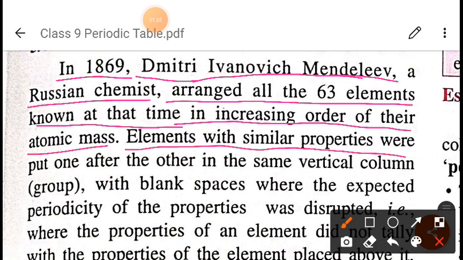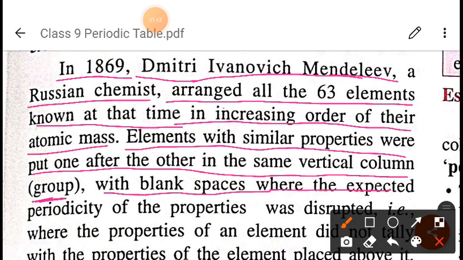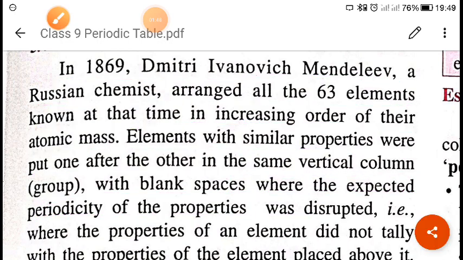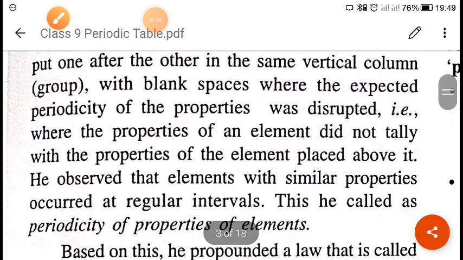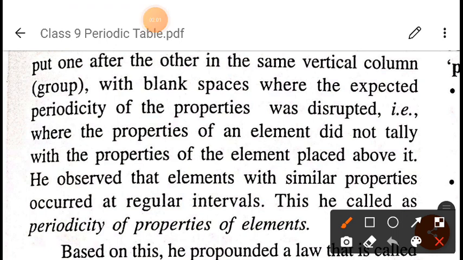Elements with similar properties were put one after the other in the same vertical column, which is called a group, with a blank space where the expected periodicity of the properties was disrupted. Okay, he left some gap while filling the group. Why did he leave some gap? Because the expected periodicity of the property was disrupted.